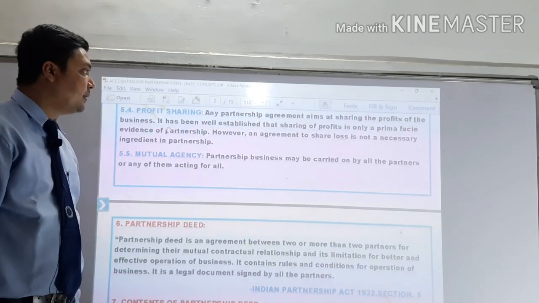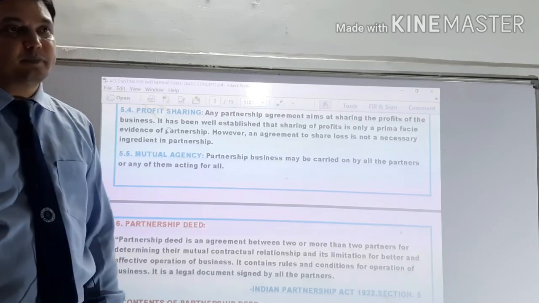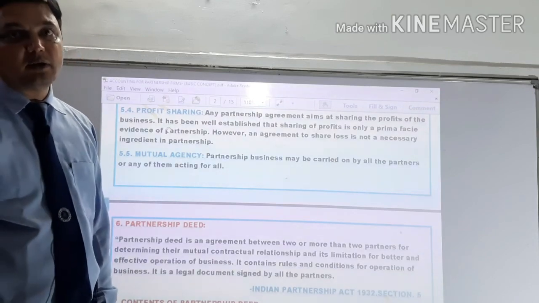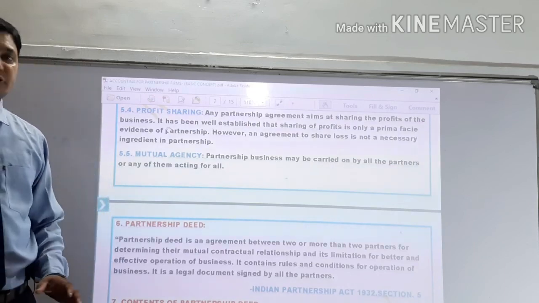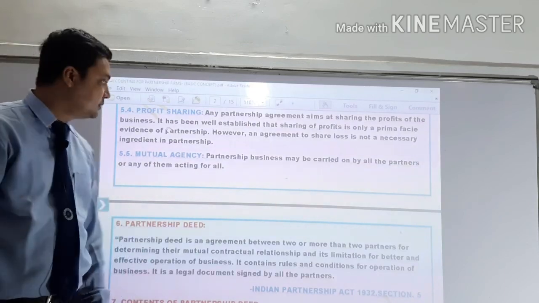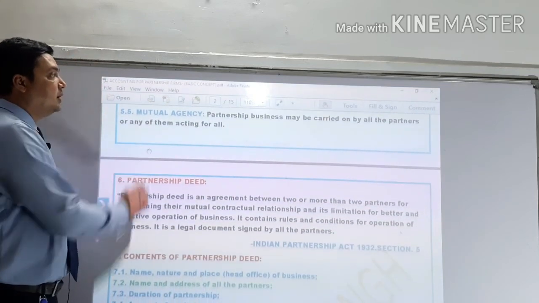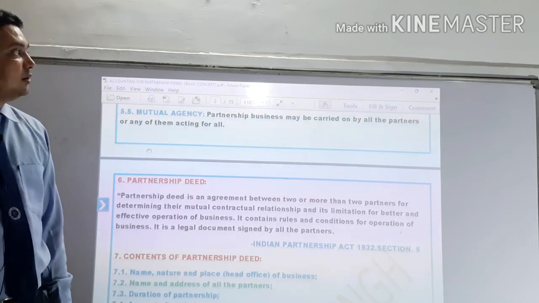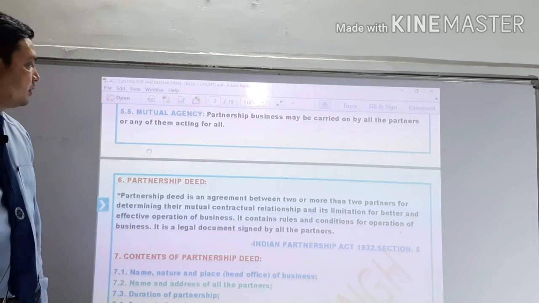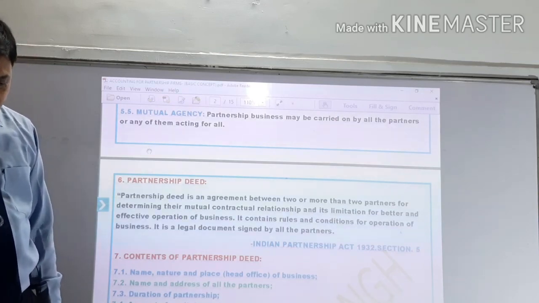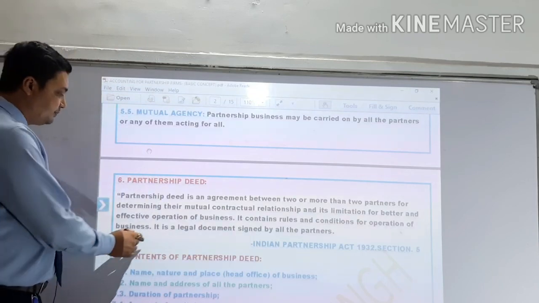However, an agreement to share loss is not a necessary ingredient in partnership. In the case of a minor partner, as we will see ahead, they are not responsible to share the loss of the business. And the last feature is mutual agency. Partnership business may be carried on by all the partners or any of them acting for all, it doesn't matter. The next point is the partnership deed.